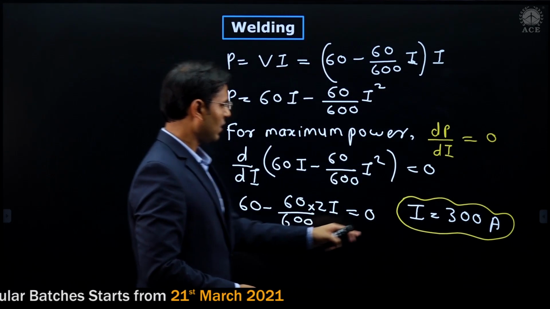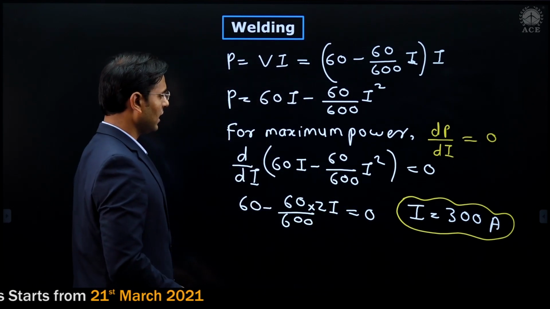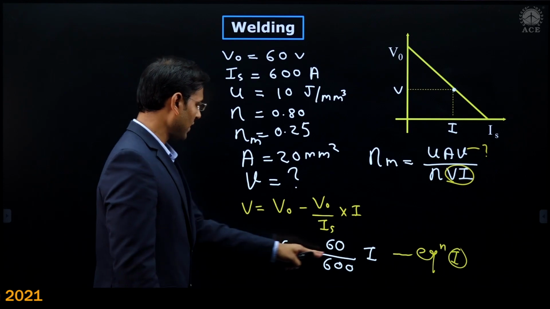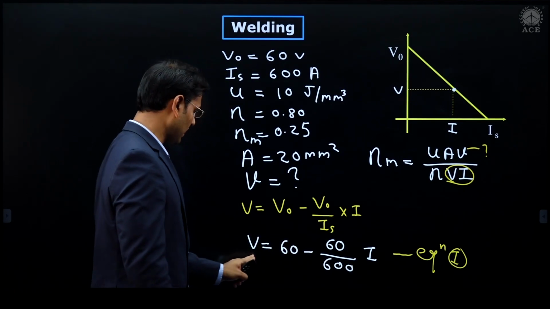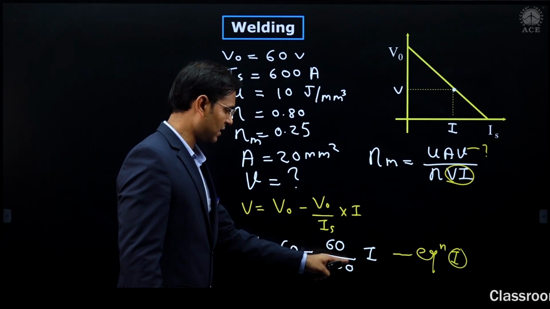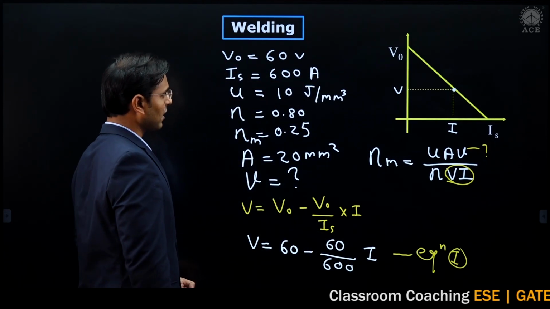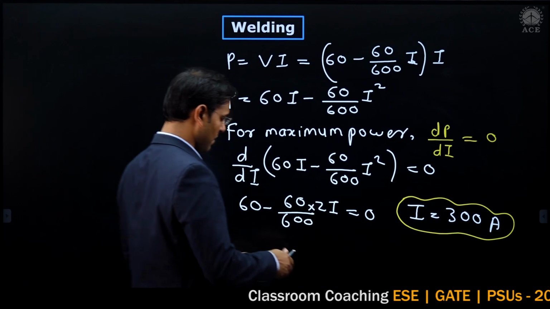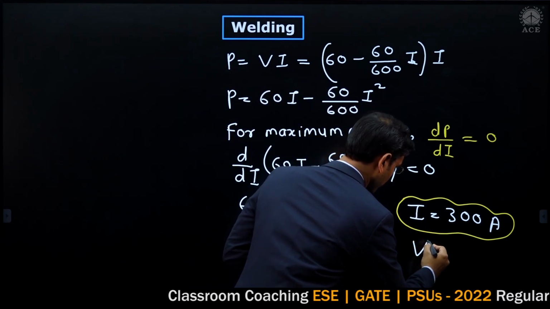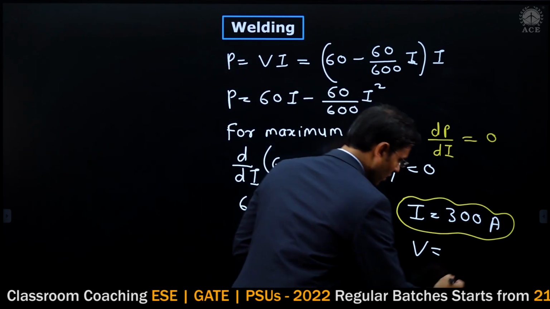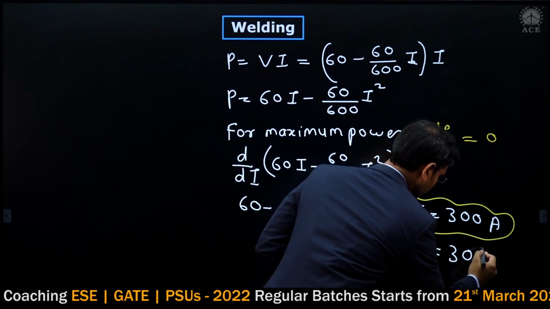Now when you got the value of I, we just need the value of V. Just put the value of I in this equation: V is equal to 60 minus 60 by 600 into the value of I. Just put that, 300. After putting, you directly get the value for V, and it is 30 volt.